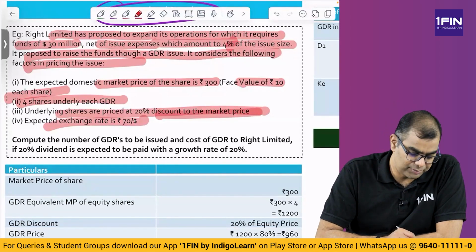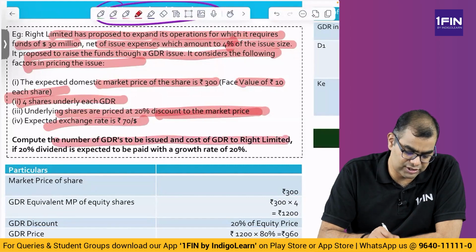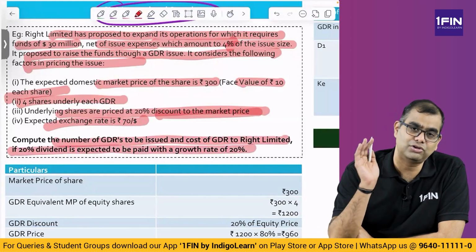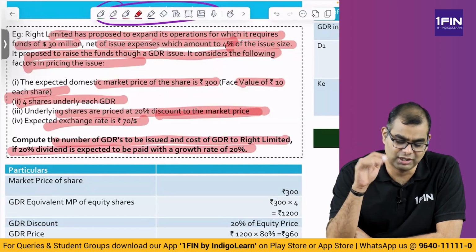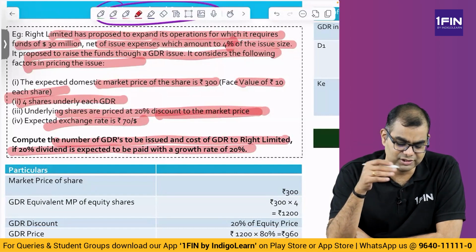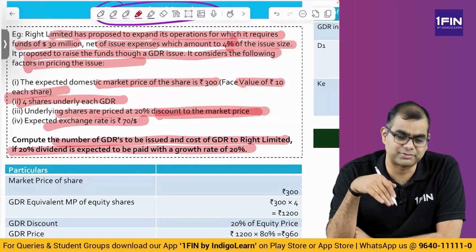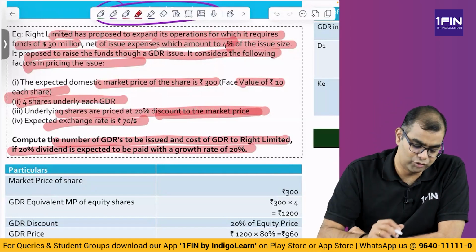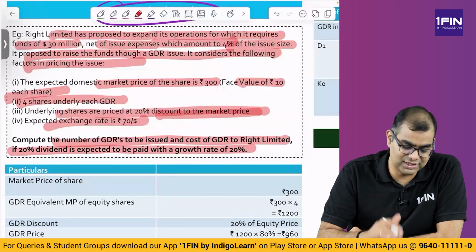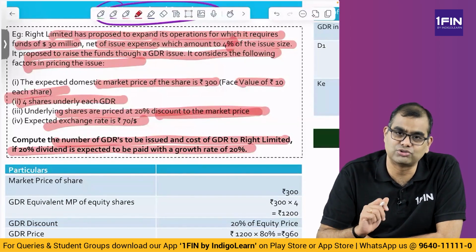Compute the number of GDRs to be issued and the cost of GDR to Wright Limited if a 20% dividend is expected to be paid with a growth rate of 20%. So what is the cost of this particular capital that is being raised? That is the question. What is a 20% dividend? It is 20% of face value. Please don't forget that. We will come to the dividend part second. First, let us find out how many GDRs, what the issue size is and all of that.